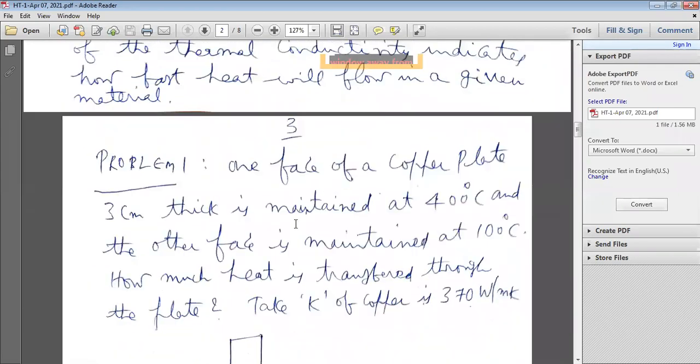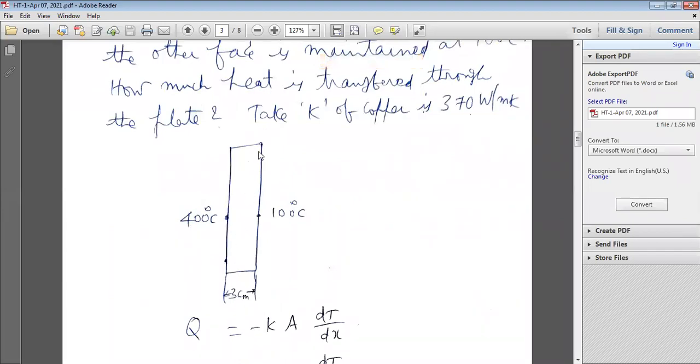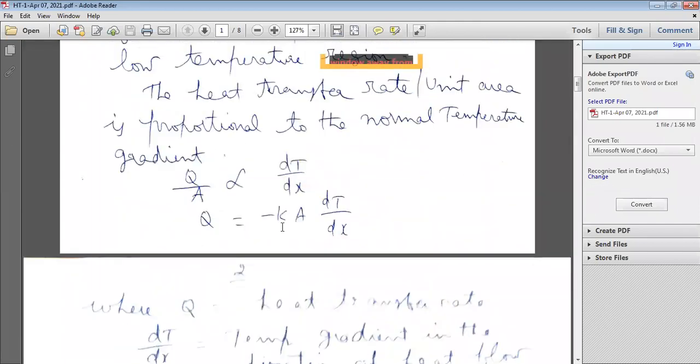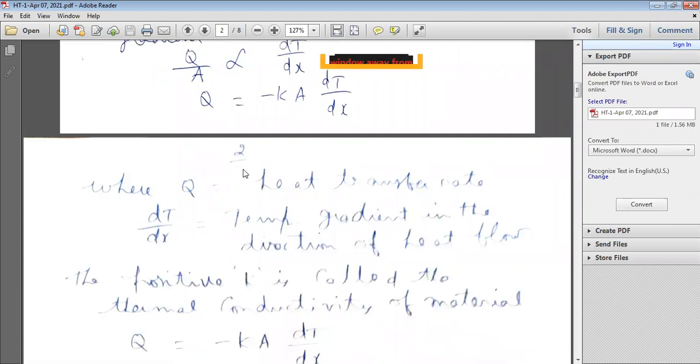For example, if the plate material is steel, aluminum, or copper, K is the thermal conductivity of that material. Taking the area to the right side, Q is equal to minus K A dT by dx, where A is the normal area, dT the change in temperature, dx the thickness of the plate, and dT by dx the temperature gradient in the direction of heat flow.